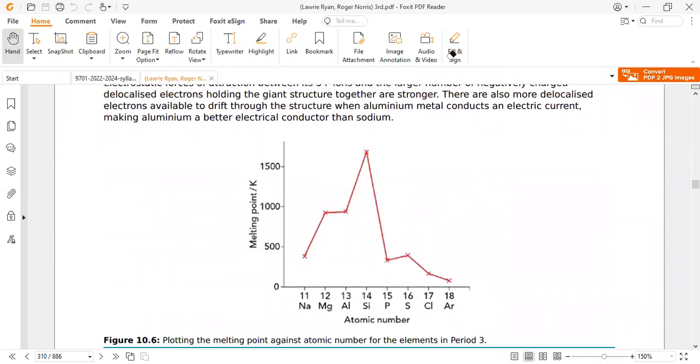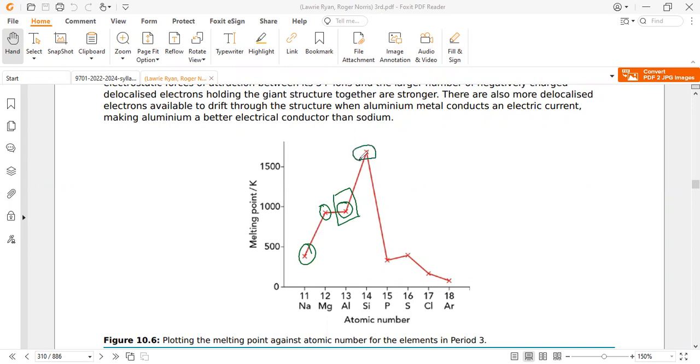A similar pattern can also be seen in electrical conductivity. As we know, only metals contain free delocalized electrons. The presence of delocalized electrons is the cause of conduction. The more delocalized electrons, the more conduction. So moving from sodium to magnesium to aluminum, aluminum contains the most delocalized electrons, then magnesium, then sodium. So there should be the highest conduction in aluminum because of the more free delocalized electrons.